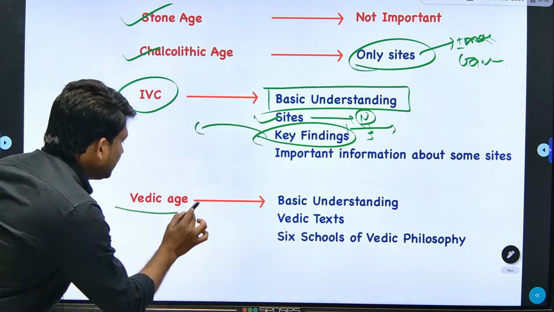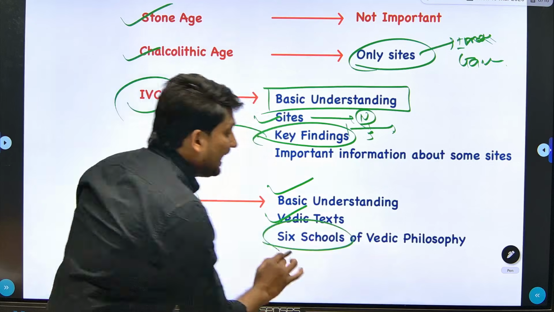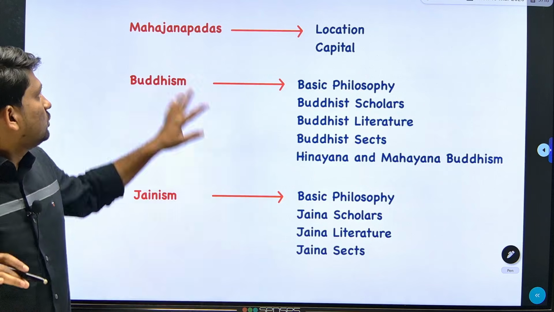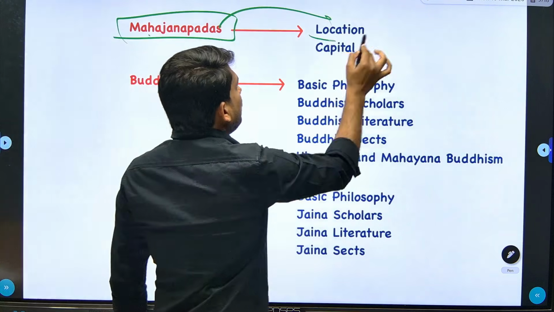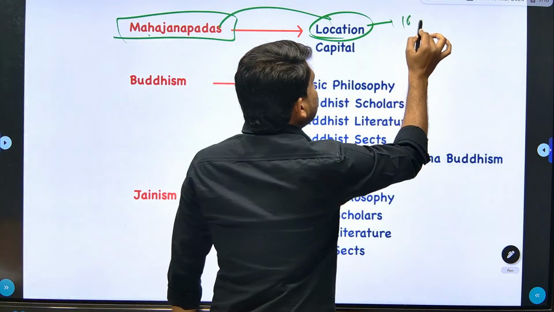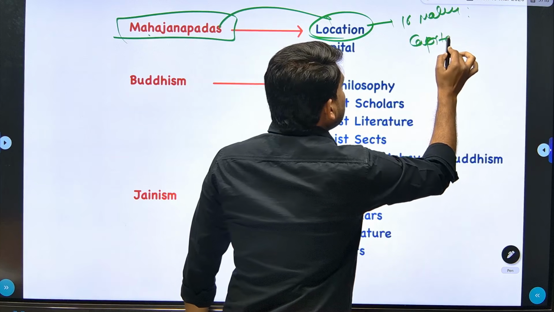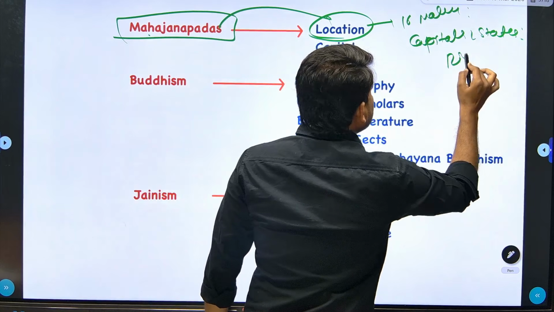Next, Vedic age. In the Vedic age, you should focus on the basic understanding, then Vedic texts and the 6 schools of Vedic philosophy, right? Then the Mahajanapadas: we already know what is important. Location, the list of these 16 Mahajanapadas, their capitals, their states, where they were located, and then rivers.